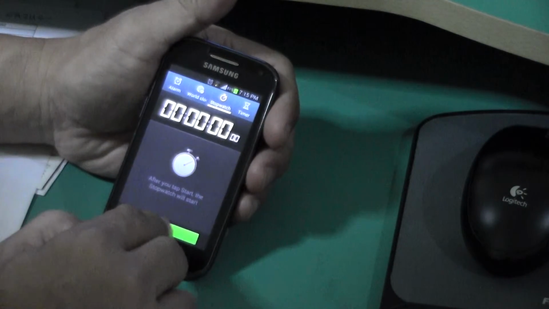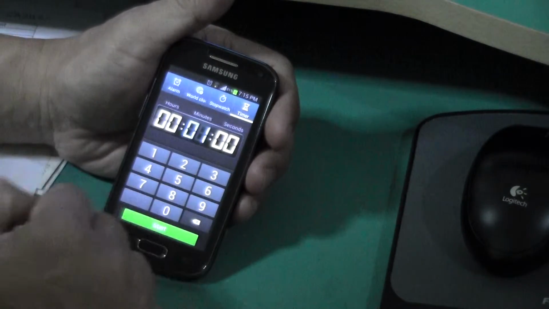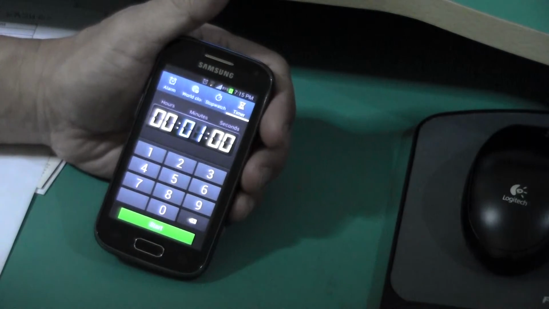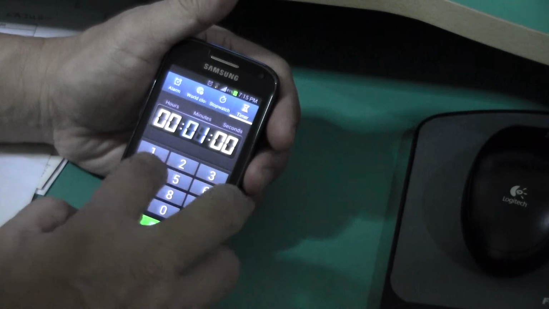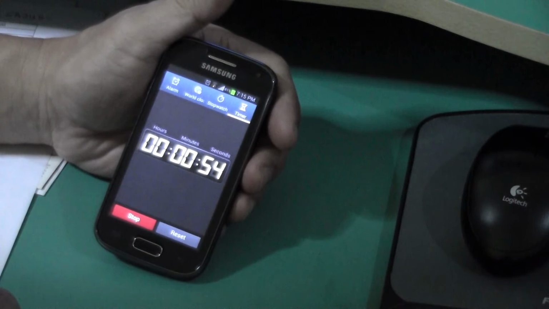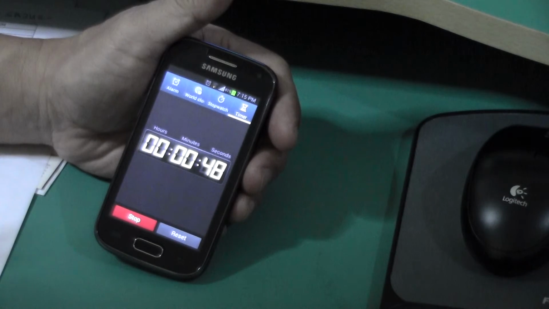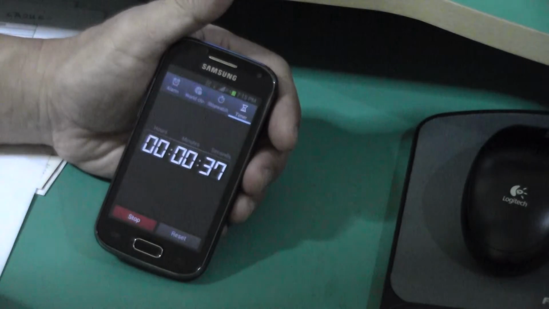Okay, stopwatch: start, stop, that sort of thing, reset. Yeah, I don't think you use it. Timer, I do like to use timer sometimes, like maybe when you park your car you've got 1 hour. So let's say we just say one minute and start. When it's over it will beep, so you'll be reminded. Sometimes when I go shopping and then I need to meet Lai Ming in about 30 minutes' time, or I should leave the shopping center in about 45 minutes' time, something like that. So it's a good reminder.